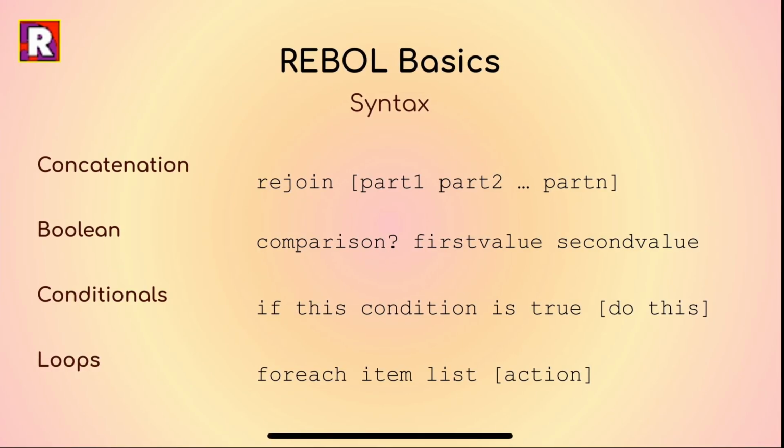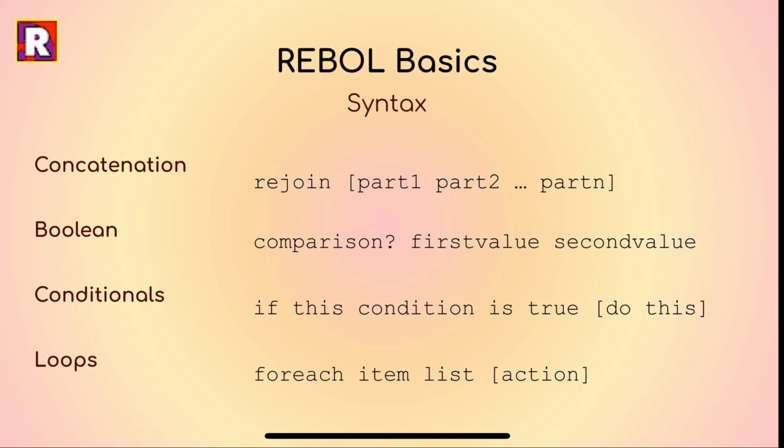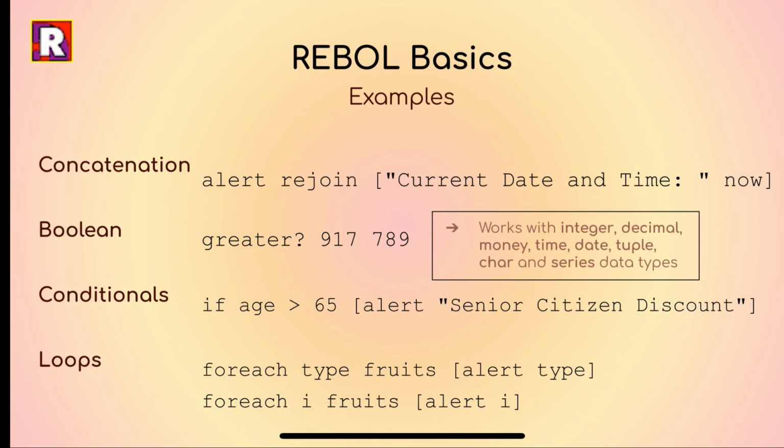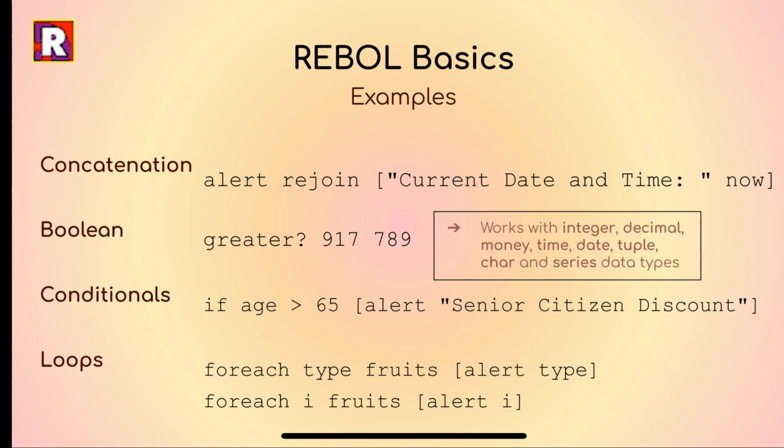REBOL supports concatenation, Boolean data types and evaluation, conditional if-then and if-else statements, and loops. In this programming example, you can see a function followed by a function. So a function is passed like an argument to another function. Note that the Boolean data type not only works with integers, but also money, time, date, tuples, and char data types.